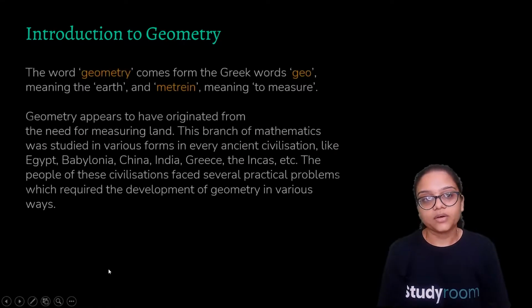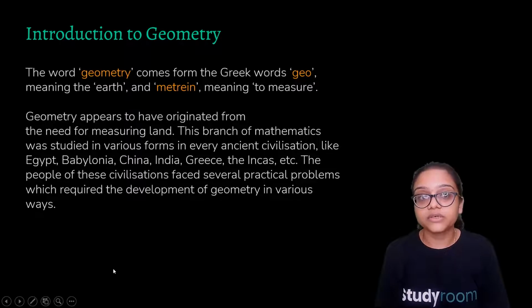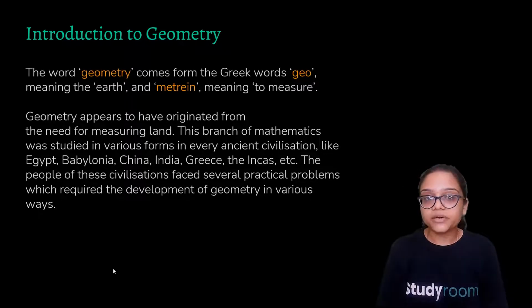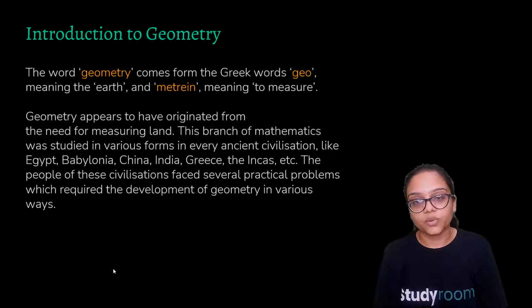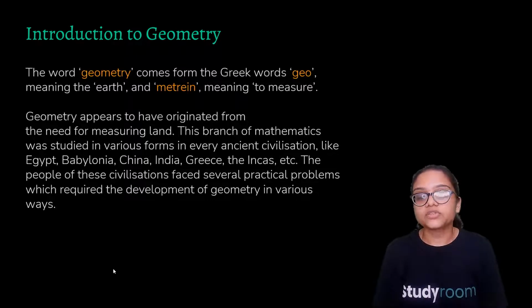Okay, so let's start. What is geometry? The word geometry comes from a Greek word, geo meaning the earth and metron meaning to measure. So geometry appears to have originated from the need of measuring land. This branch of mathematics was studied in various forms in very ancient civilizations like Egypt, Babylonia, China, India. The people of these civilizations faced several practical problems which required development of geometry in various ways.